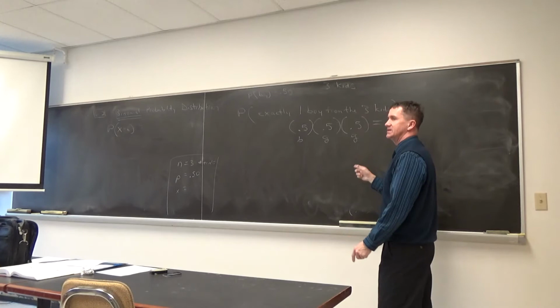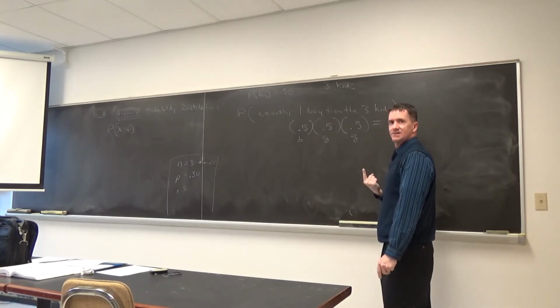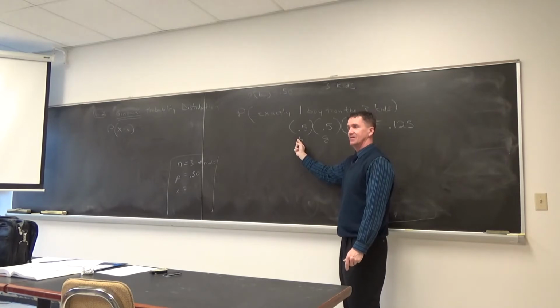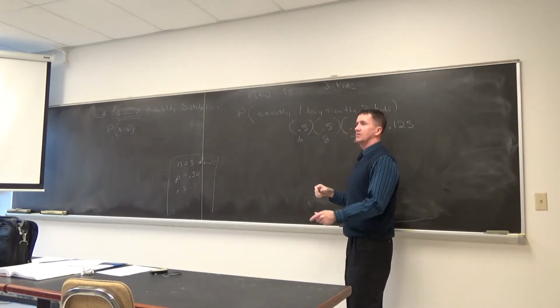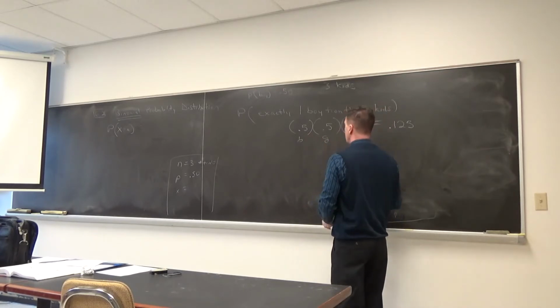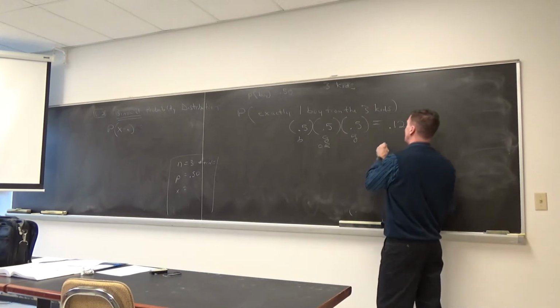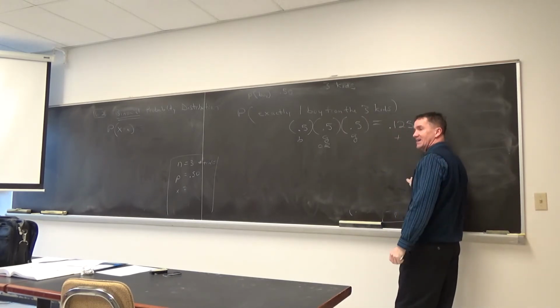There are other ways to have 1 boy with 3 kids. I just assumed it was the first kid. Doesn't have to be the first kid, right? What's another scenario? Girl, boy, girl. So everyone, it's either boy, girl, girl. Here comes that word or. Remember or? That means I have to add another probability.